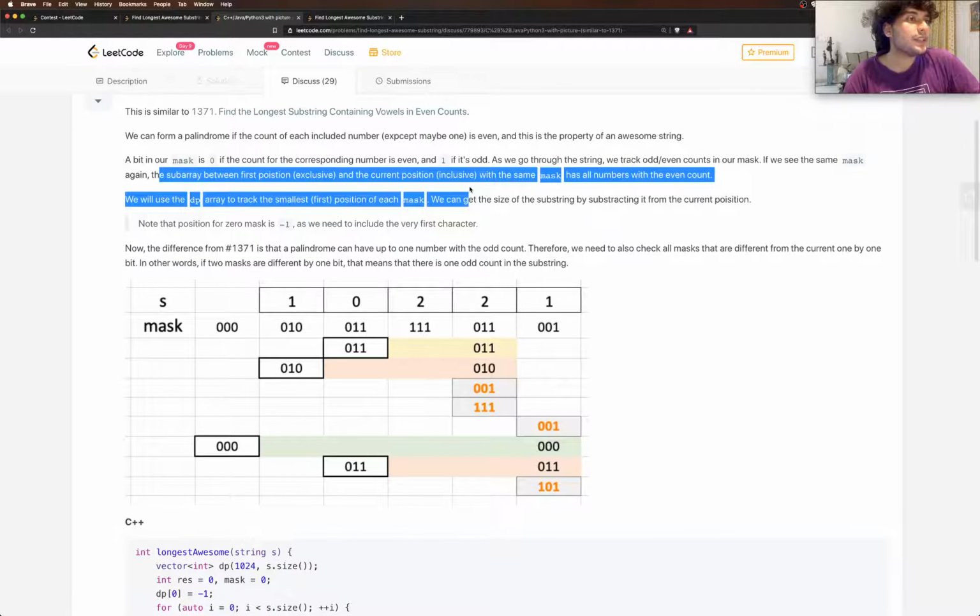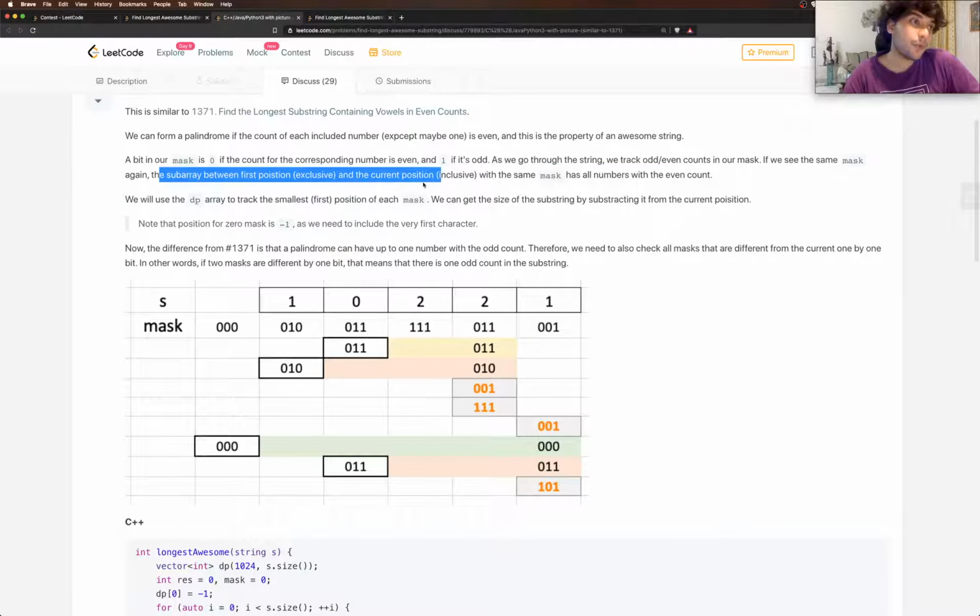The subarray between I plus 1 and j with the same mask has all the numbers with the even count. Alright, so okay, this makes sense.